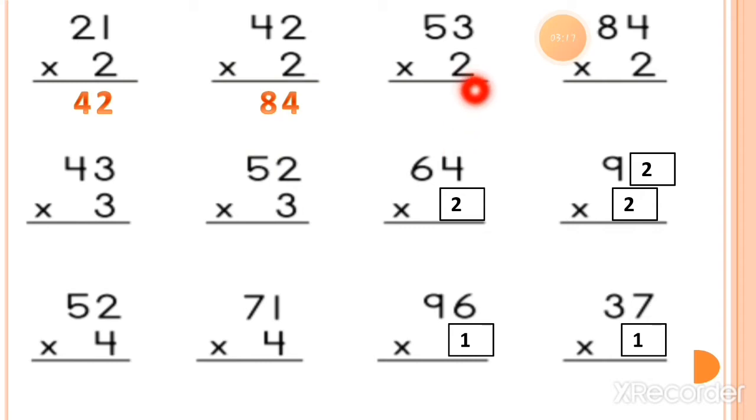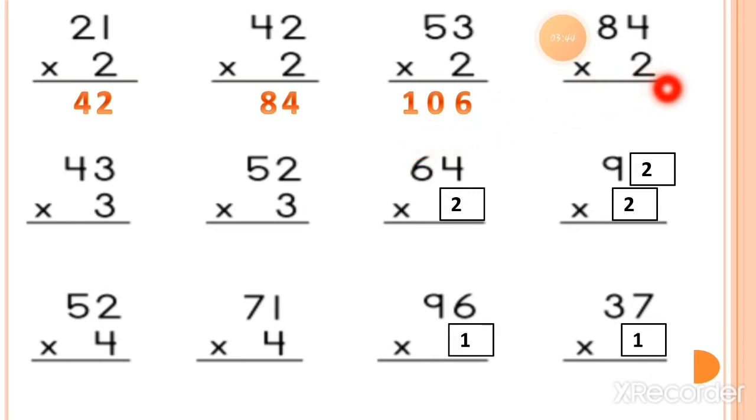Now the next one is 2 multiplied by 3. So 2 threes are is equal to 6. Then 2 fives are or 5 twos are, both are the same. So 2 fives are is equal to 10. No need to put any carry, just write down both the digits together. Here you can see the answer comes in 3 digits, 106.